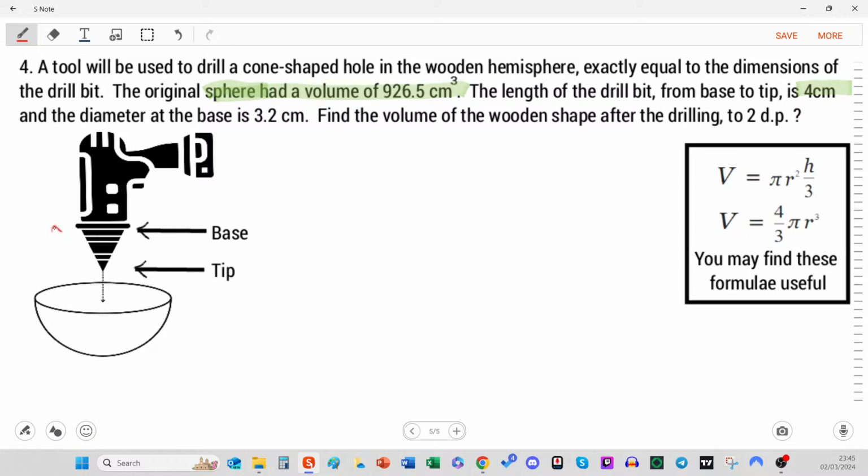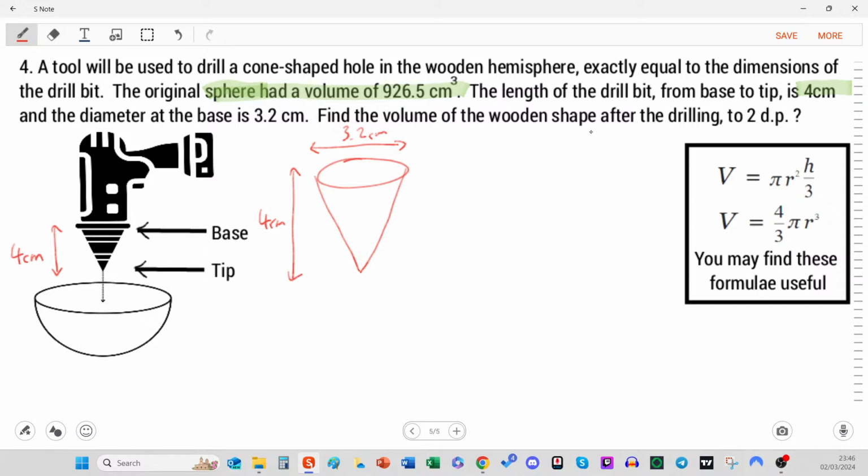So this be the length, 4 centimeters, and the diameter at the base is 3.2. So maybe we should draw it separately. The diameter at the base, 3.2 centimeters, 4 centimeters, and that's our lovely cone, or gnome hat.